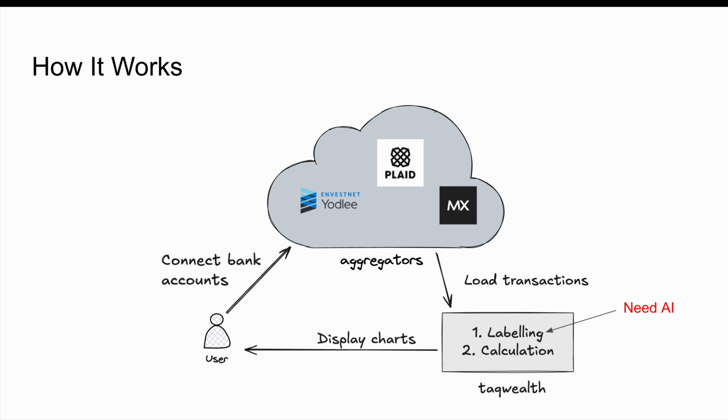And once we have the transactions, then we can do all the labeling and also the calculation of the allocation. And once we've done that in our system, we can just display the charts to the users. And the charts can be in many forms. You can display pie charts, you can display a time series, and